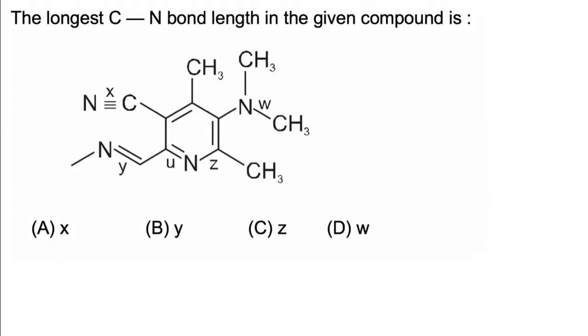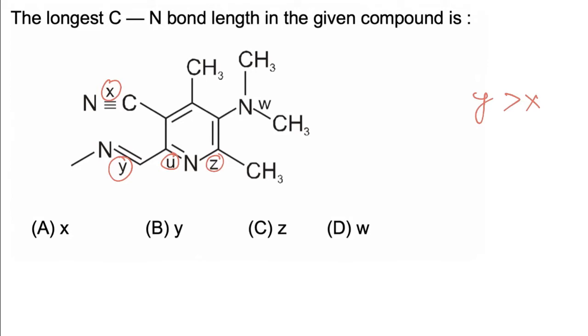In this question, we have to find in which case the carbon-nitrogen bond length is longest. If we consider bond X, this is attached with a triple bond. Y, U and Z are attached with double bonds. So X has minimum length, since a triple bond has minimum bond length, then Y has a complete double bond. U and Z have a partial double bond due to resonance.